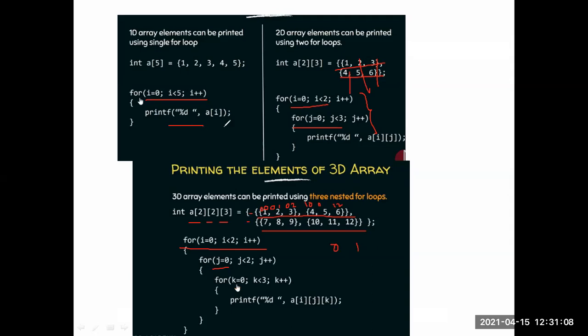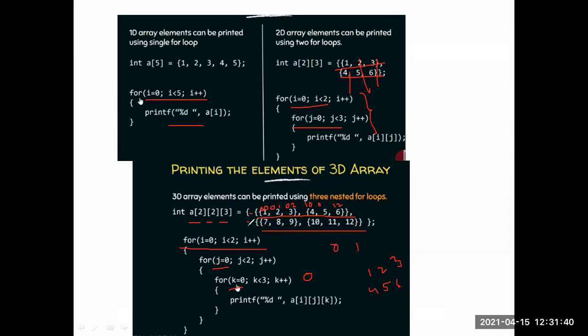So here I is 0. Initially the I value is 0, means first matrix, first array. In that first array, you store 0, 0. So 0, 0 means 1. So the output prints the one element, then 2, then 3. Then 4, then 5, then 6. After this, this loop ends and the I value is incremented by 1.